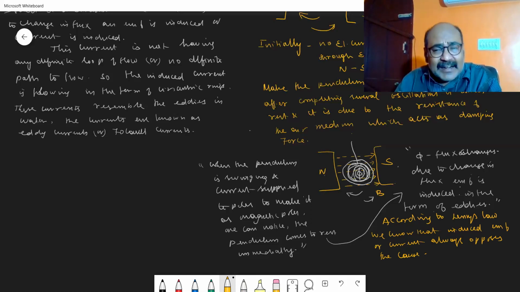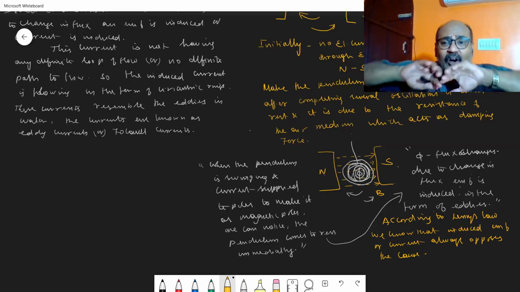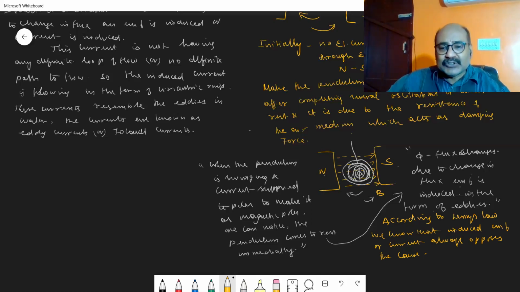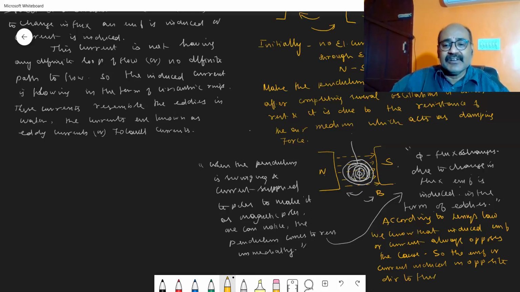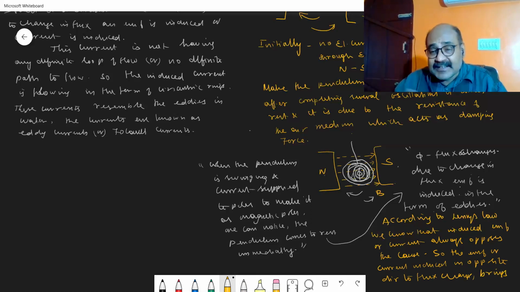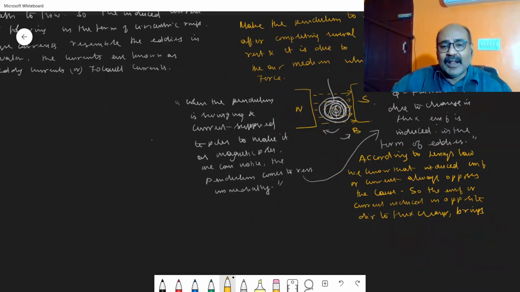So the change in magnetic flux and the induced current or EMF are in opposite directions. So the EMF or current induced in the opposite direction to the flux change brings the loop or the disc, the pendulum, to rest position.